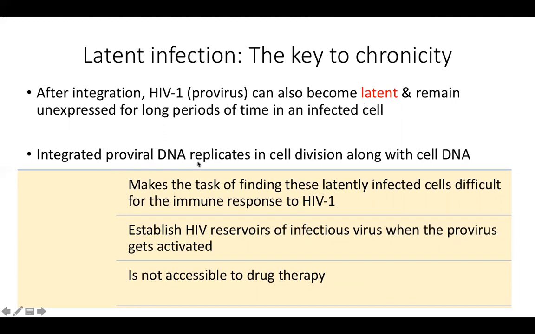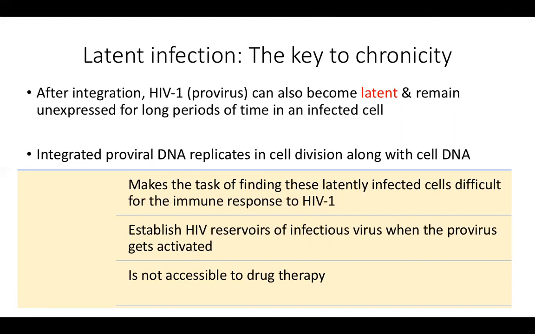Integrated proviral DNA replicates in cell division along with the cell DNA. This makes the task of finding them very difficult for the immune system. Also, it establishes reservoirs which can produce a lot of infectious viruses whenever the provirus gets activated. So that day may never come, or that day may come very soon. You never know when that provirus is going to get activated.